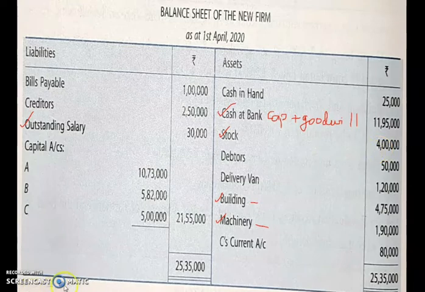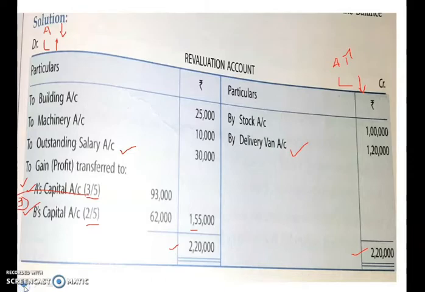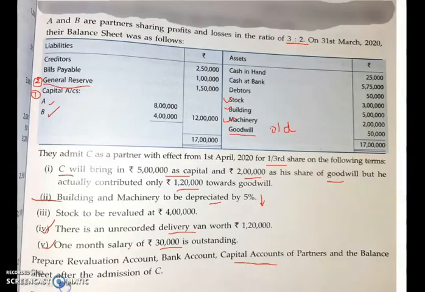Okay. So next item in your balance sheet is building. Building and machinery, the original value is 5 lakh and 2 lakh. And what happened to this building and machinery? They are depreciated. That means their value has decreased. So after depreciation, what is their present value?